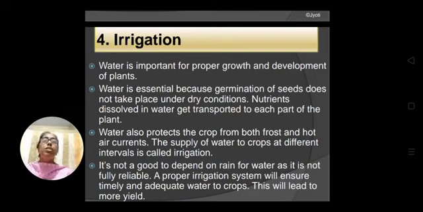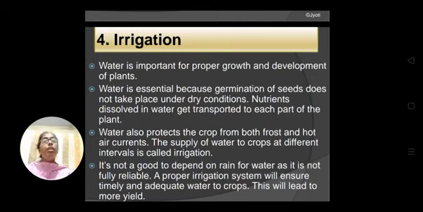Irrigation means watering the crop at regular intervals. And why is irrigation required? Water is important for proper growth and development of the plant. First, water is essential because germination of seed does not take place under dry conditions. For germination of the seed, we need water.